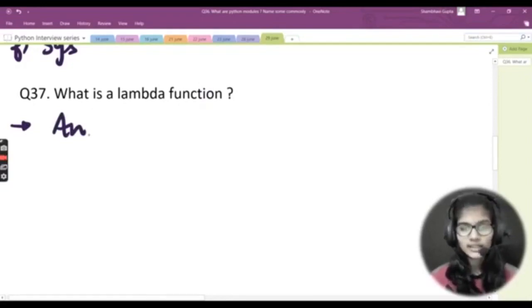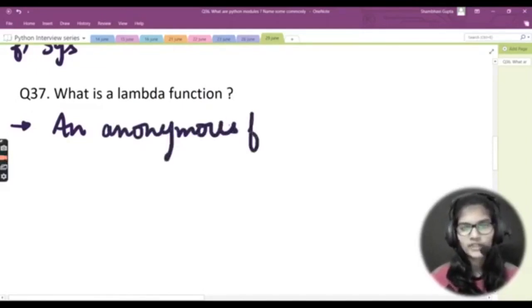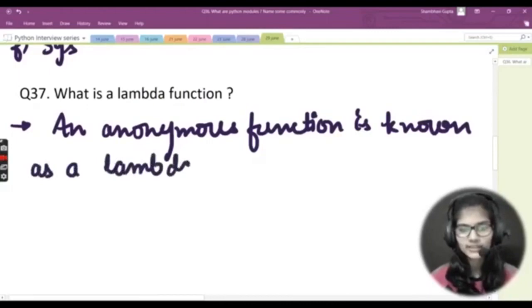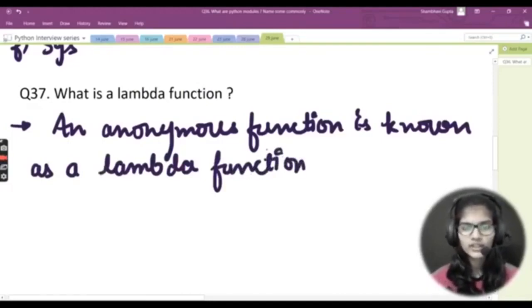Okay, so there is another name for the lambda function, and that is the anonymous function. We just call the lambda function an anonymous function as well. So I would write that as well: an anonymous function is known as a lambda function. As I just repeated, another name for the lambda function is anonymous function.